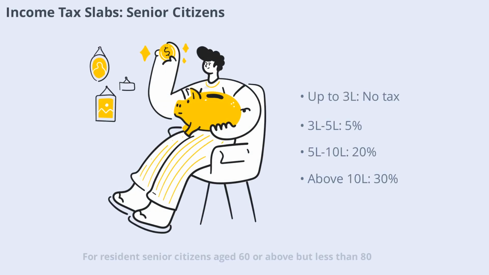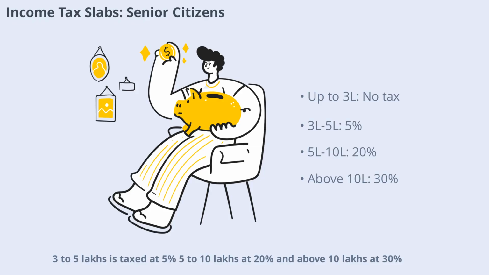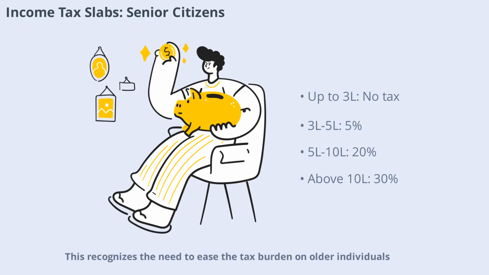For resident senior citizens aged 60 or above but less than 80, the tax slabs are slightly more generous. Income up to Rs. 3 lakhs is exempt, 3 to 5 lakhs is taxed at 5%, 5 to 10 lakhs at 20%, and above 10 lakhs at 30%. This recognizes the need to ease the tax burden on older individuals, reflecting a social welfare approach in tax policy.